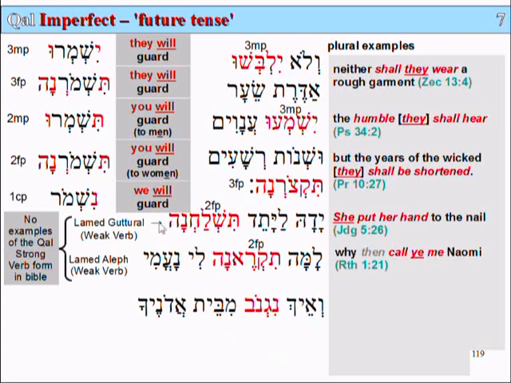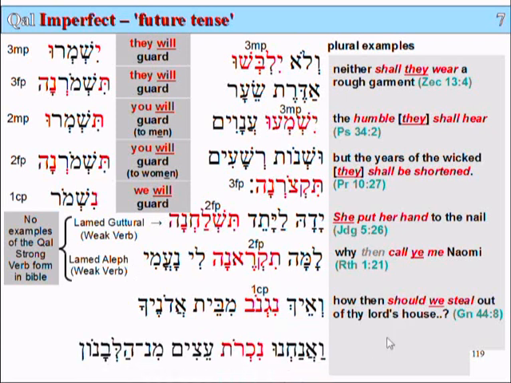And how will we steal m'beit, from the house adonecha, of your Lord? How then should we steal out of thy Lord's house? Genesis 44:8. This is when the sons of Jacob are before Joseph, and he set them up, and they're saying, and how can we steal from thy Lord's house? So this word nignov, should we steal, is the first person common plural.